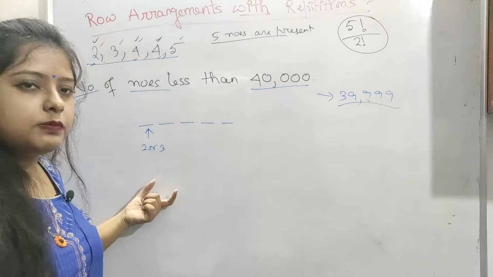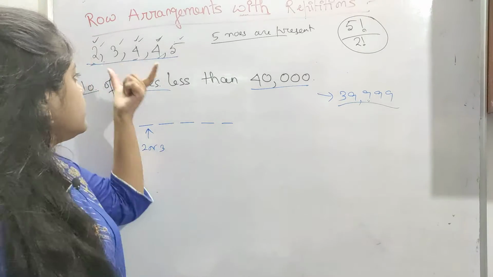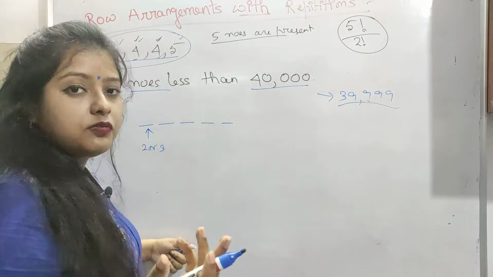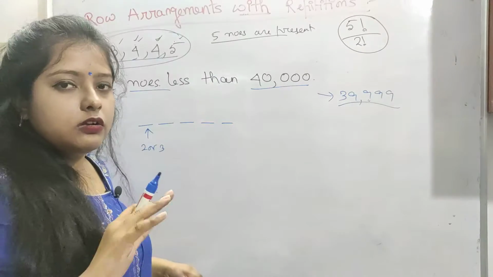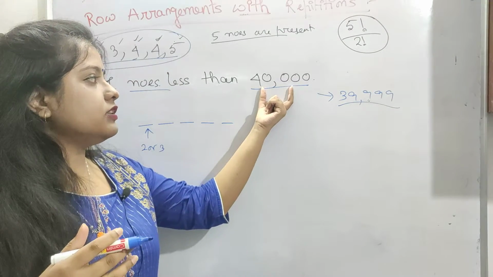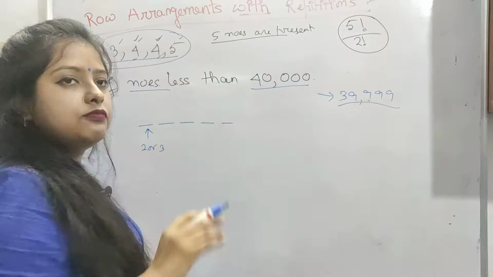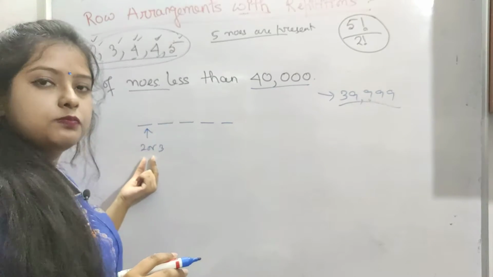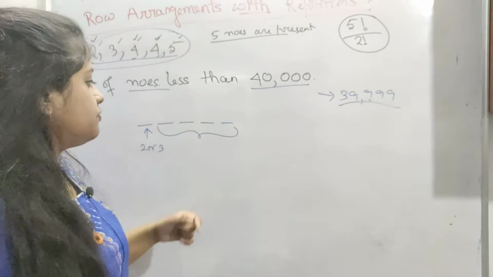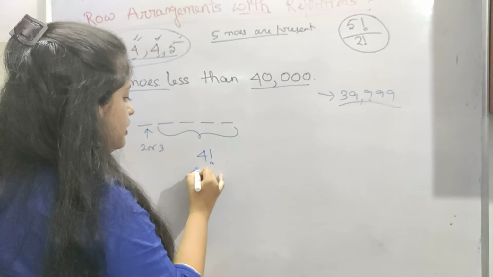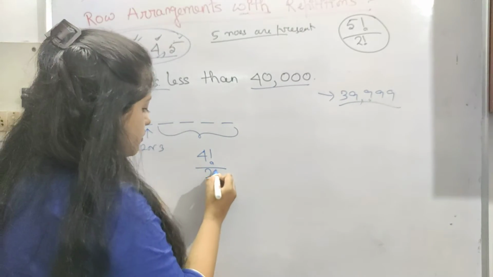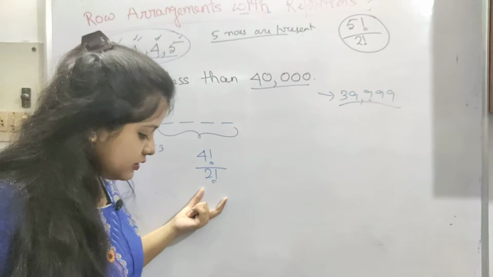Since 1 is not present and 0 is also not present in our given set of elements, 0 and 1 are not present. 4 and 5 we have to exclude because the number has to be less than 40,000. So in the first position we cannot put 4 or 5. Now it's like the previous one only. So 4 factorial in total, and 4 will be repeated twice here, so 2 factorial.